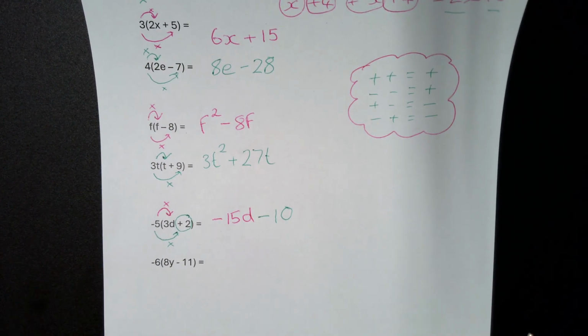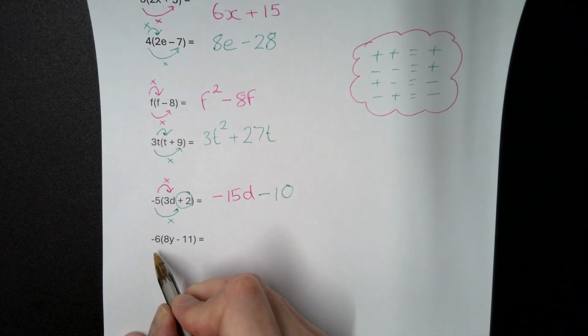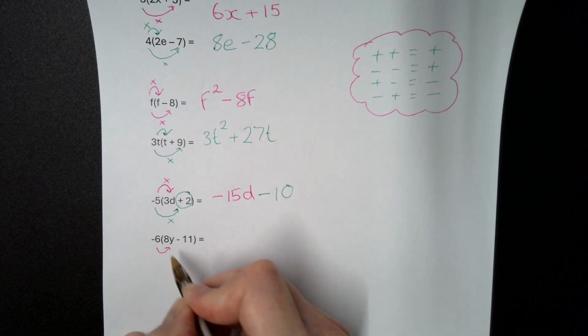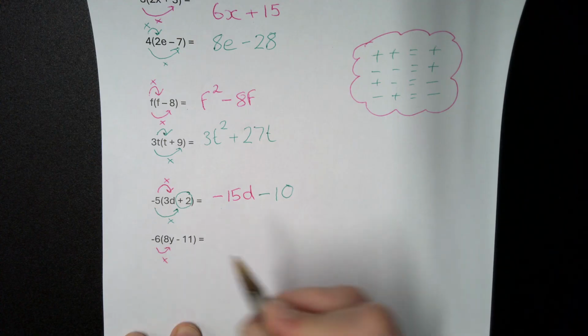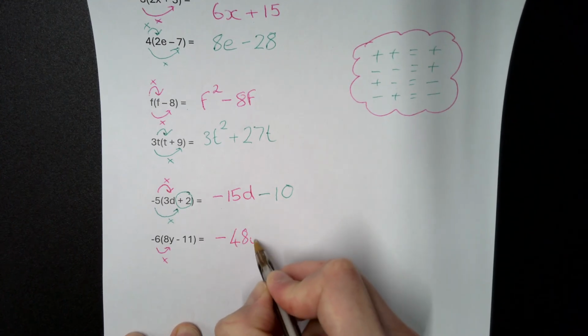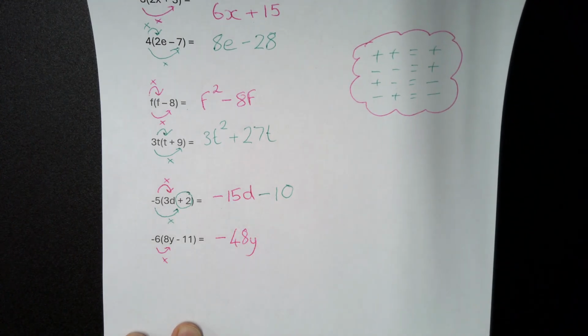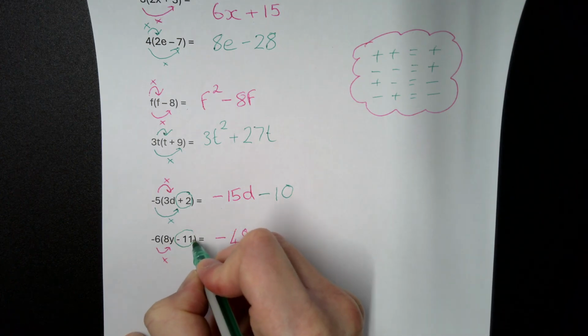Okay, the final one for today then is minus 6 times a positive 8y. So minus 6 times a positive 8 gives us a negative 48 lots of y. For the second part, again here, we've got a minus 11.